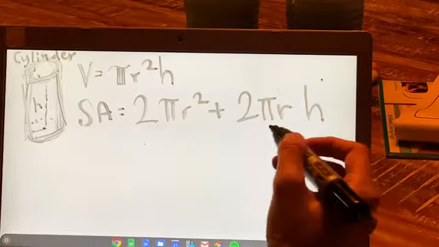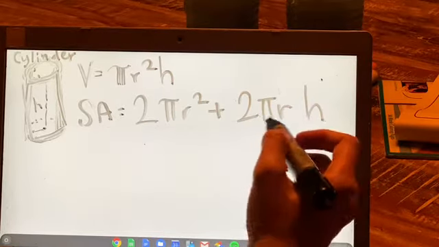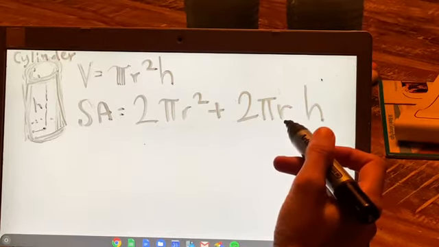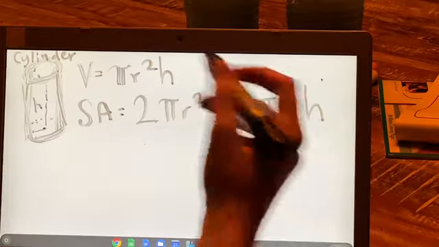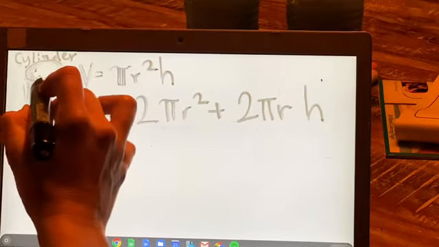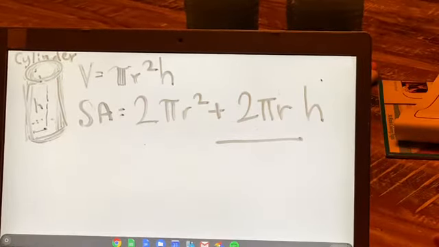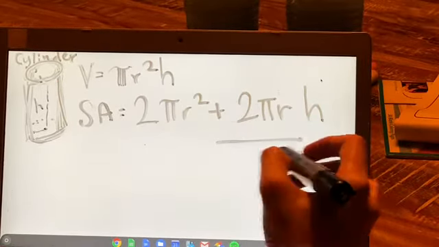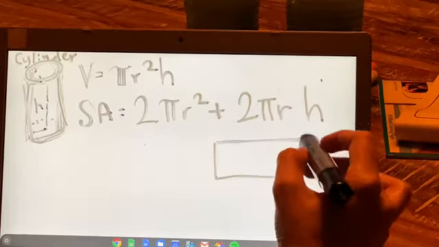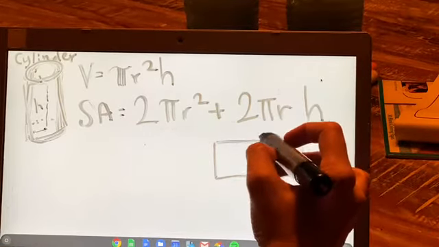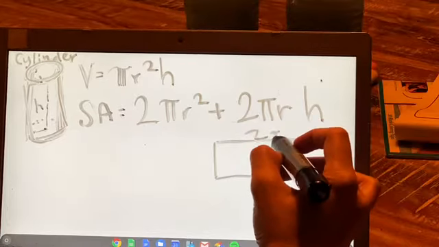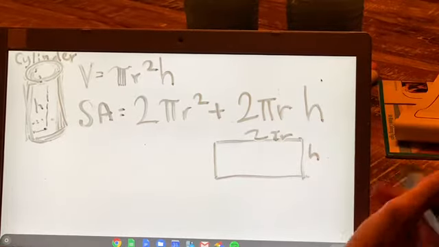And that is because 2 pi r is the circumference of the circle. So this part here is 2 pi r, and so that ends up being the top of the rectangle, right? So then we have like the length times the width, or the height in this case. Does that make sense? So this is the 2 pi r times the height. Okay?